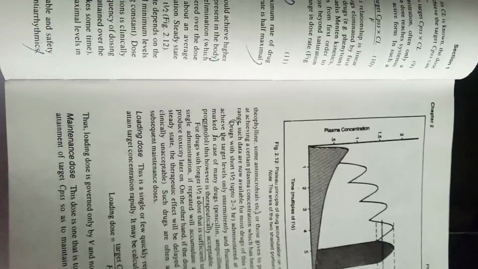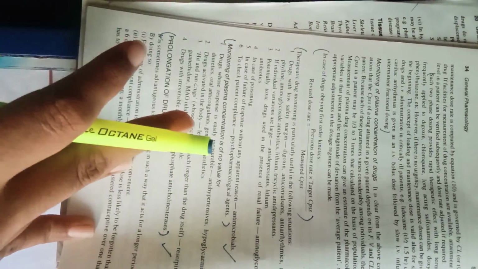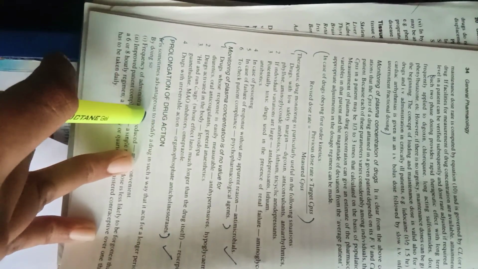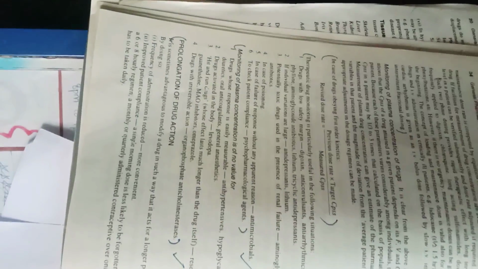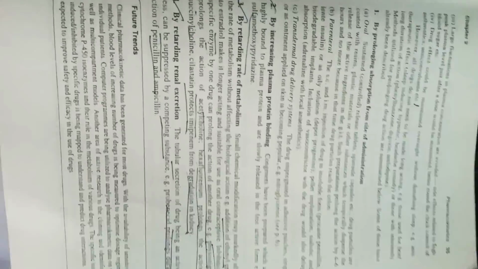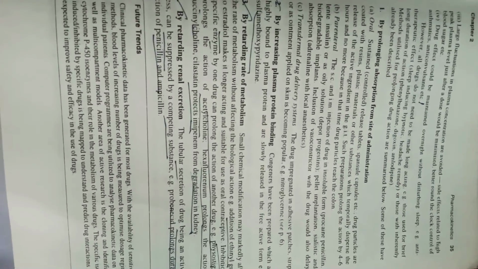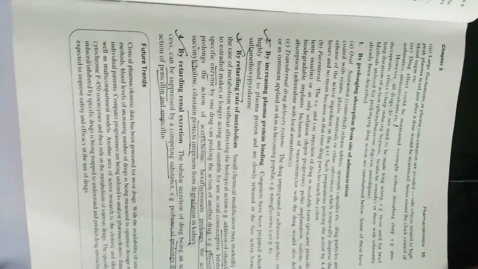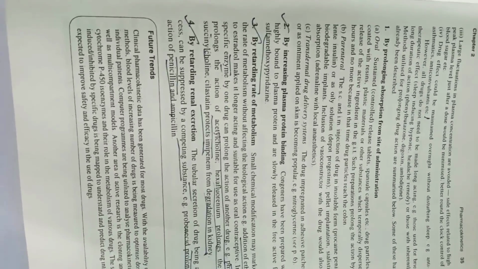So loading dose was completed, and in the case of prolongation of drug action, all this we will discuss. Actually, prolongation is by prolonging absorption from the site of administration, and by increasing plasma protein binding.